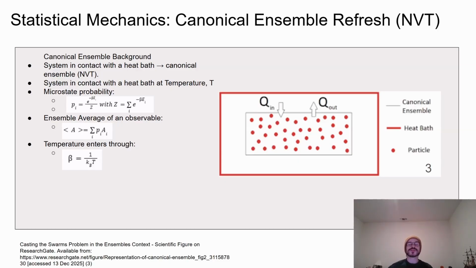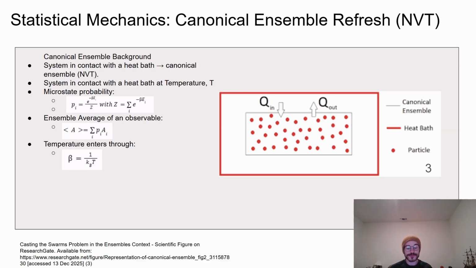Statistical mechanics, canonical ensemble refresh, or NVT. Before we can talk about thermalized quantum densities, we need the statistical mechanics framework that underlies everything in this project. All of my results are based on the canonical ensemble, which describes a system with fixed particle number and volume that is in contact with a large heat bath at a fixed temperature. In this ensemble, the system continuously exchanges energy with the reservoir, but the temperature is held constant. That physical situation is what's shown in this diagram. The small box represents our quantum system, and the surrounding region represents the heat bath, with energy flowing in and